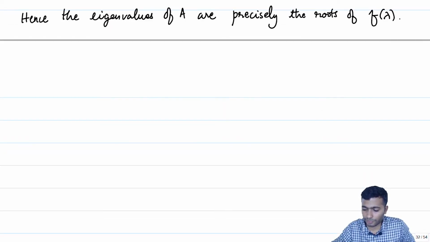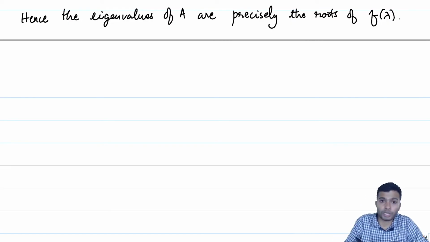Okay, so let us look at an example wherein we will do the computing of eigenvalues and eigenvectors and look at some of the implications. So, an example.